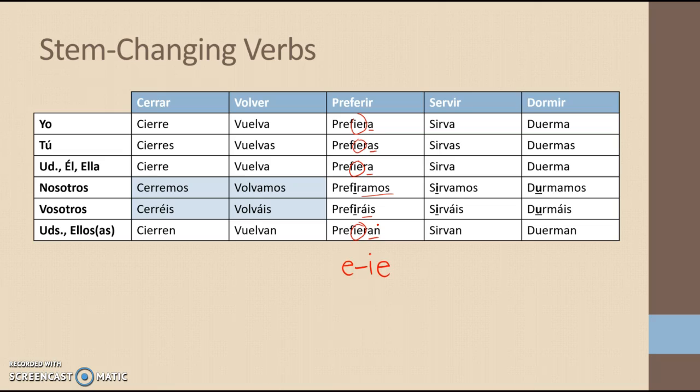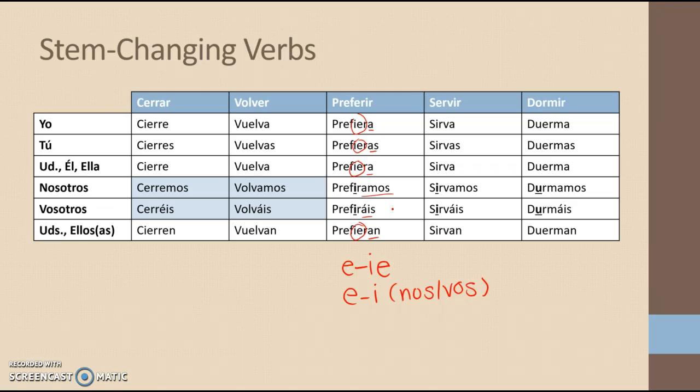But because it's an IR verb, it's going to be E to I in the nosotros, vosotros conjugation. So notice you have an I: prefiramos, prefiráis. The same thing happens to servir, except that it's E to I all the way through.